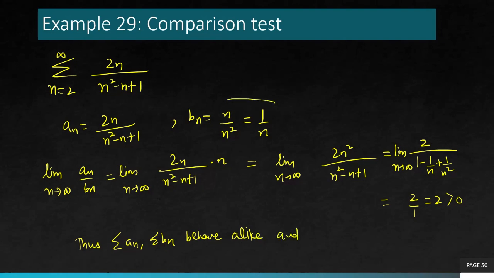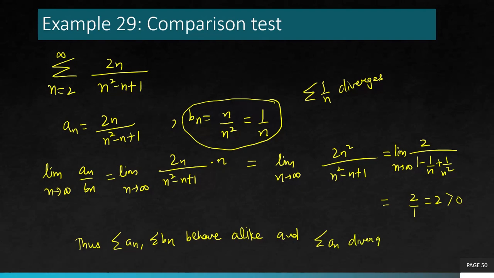Now look at bn. bn is the harmonic series, right? Summation 1 over n, a p series, which is actually divergent because p is equal to 1. So therefore, the given series is also divergent. an also diverges. So that's the demonstration of the limit comparison test.